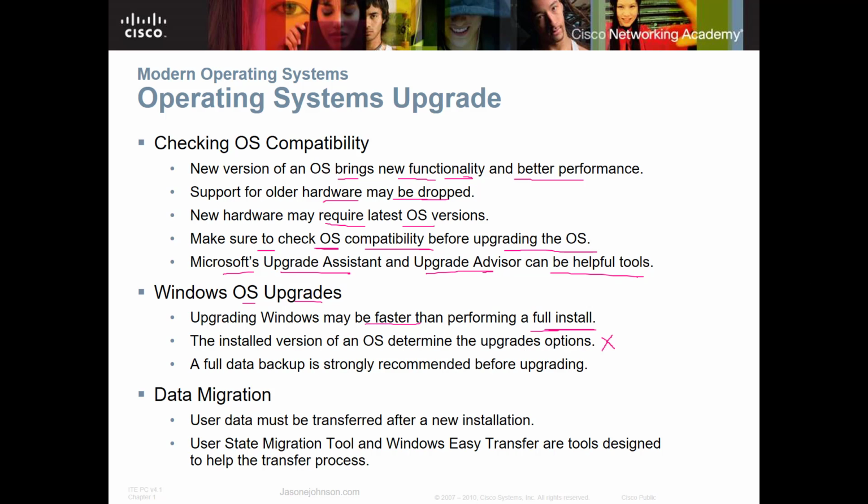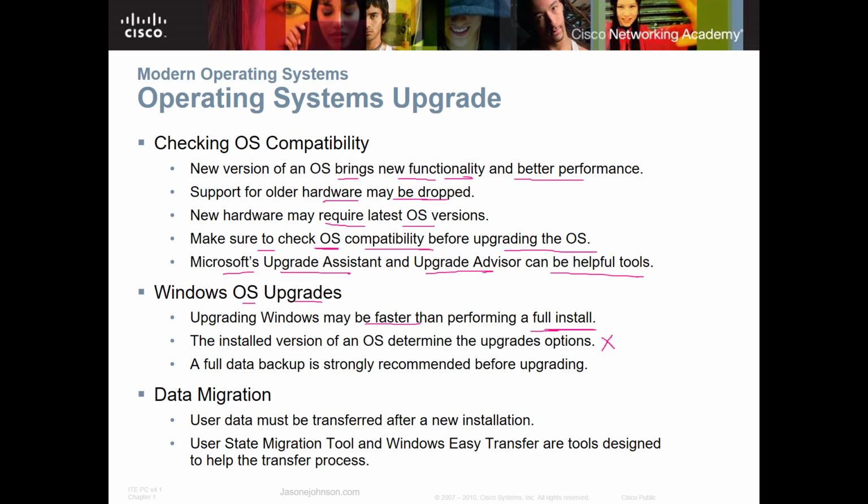Now, another consideration is when you're installing an upgrade, you have to look at your current operating system to see if it can be upgraded. You can't jump from, for example, let's go back to Windows ME that we don't really talk about. Let's go way back to a Windows 2000 operating system. You can't directly upgrade that to a Windows 10. There's no upgrade path for that. So you need to make sure that there is an upgrade.